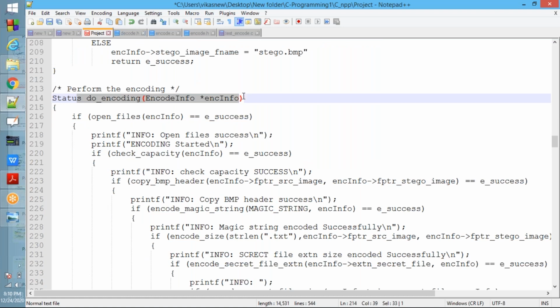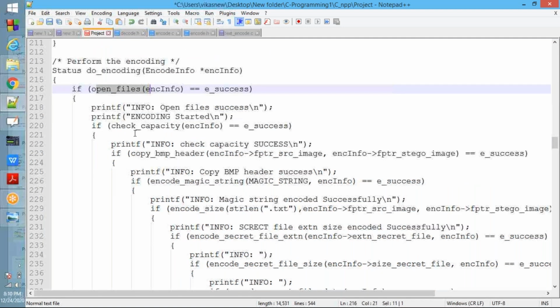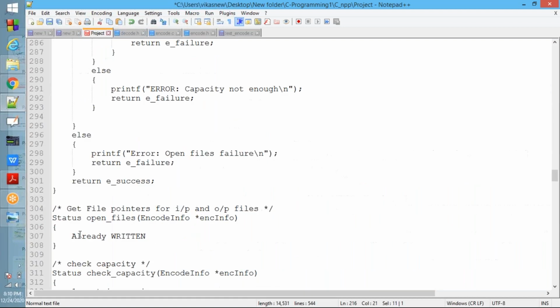See now, first one, open files. Open files means we need to open the files, whatever files we have given. That function is already written in encode.c, so no need to worry. Open files over. Next, check capacity.